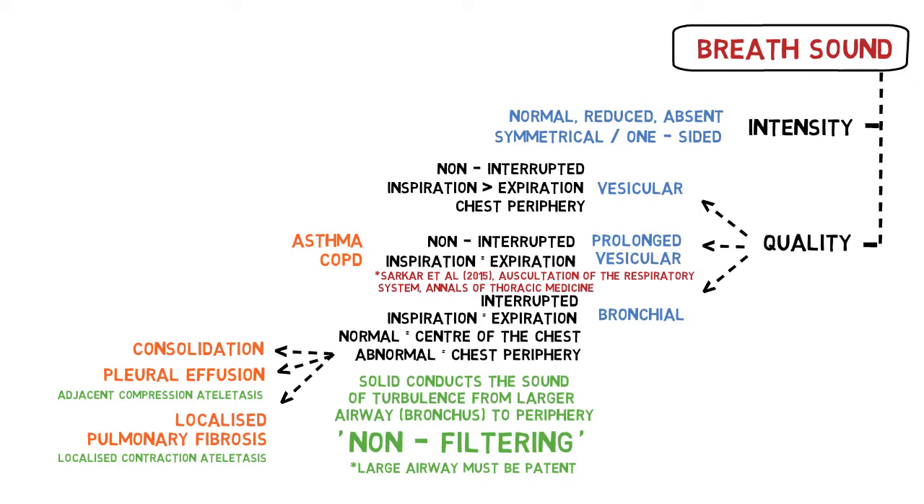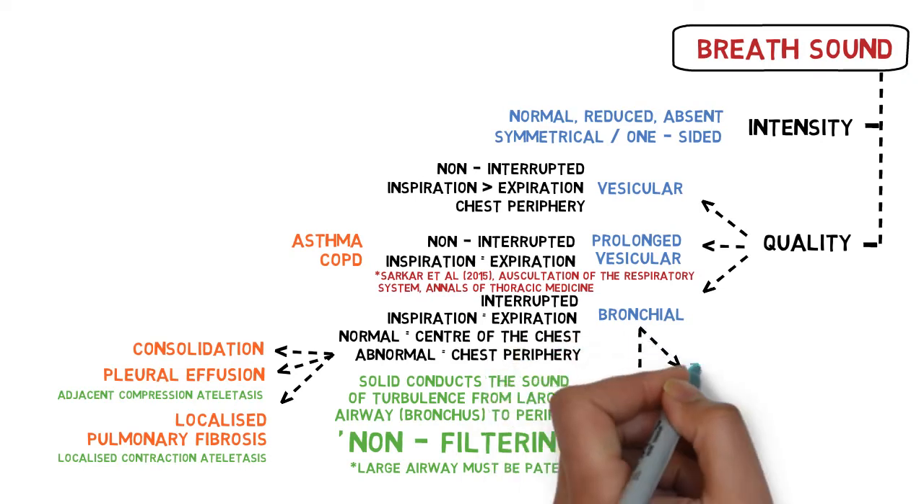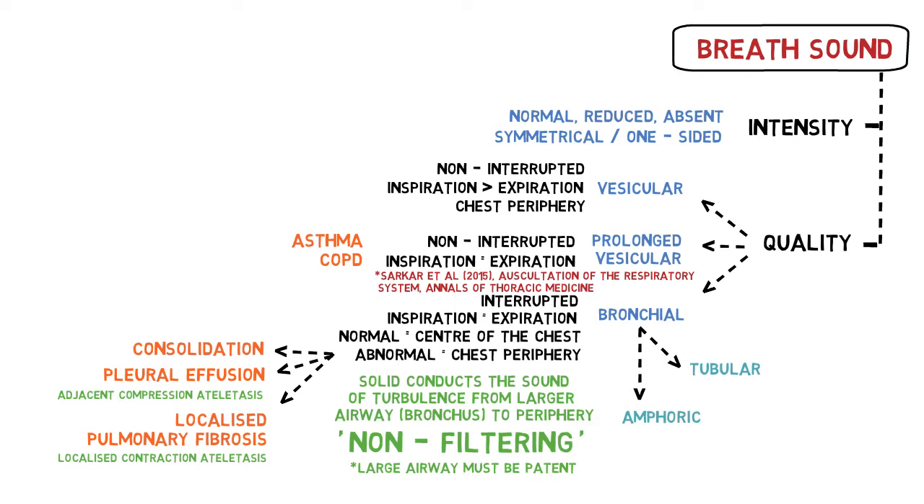It also further elaborates two types of bronchial breathing, either tubular or amphoric. Tubular is the sound of air passing through a hollow tube, whereas amphoric is the sound of turbulent air in cavernous or cavitating spaces. To differentiate these, the first is high pitch and the latter is low pitch.